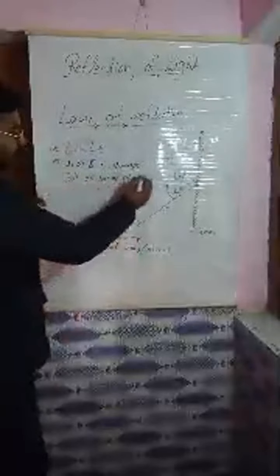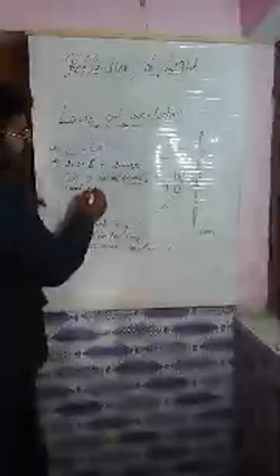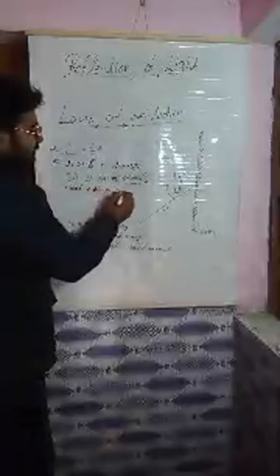So I hope these 2 points will be understood. Angle I is equal to angle R. I, R and N, meaning the incident, reflected and normal, will always fall on the same plane, or you can also write, meet at the same point.